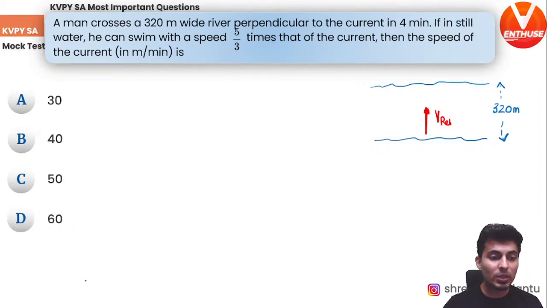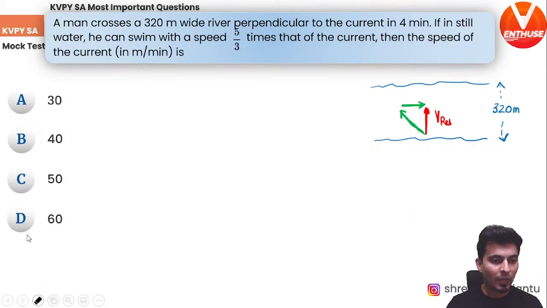He will actually be making a certain angle with the flow. So basically he will try to swim this way, so that when the river pulls him this way, he will end up going this way. Do you guys get it? He will try to swim at an angle and the river will pull him this way. So this will be the resultant via the triangle law of vector addition. I hope that makes sense.